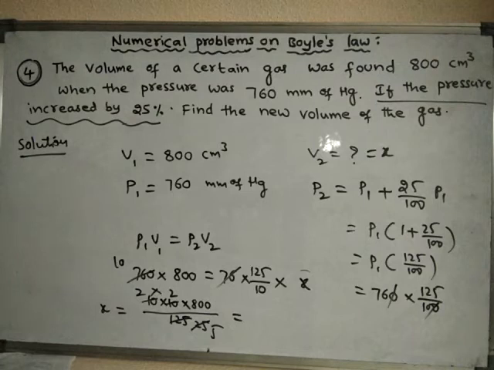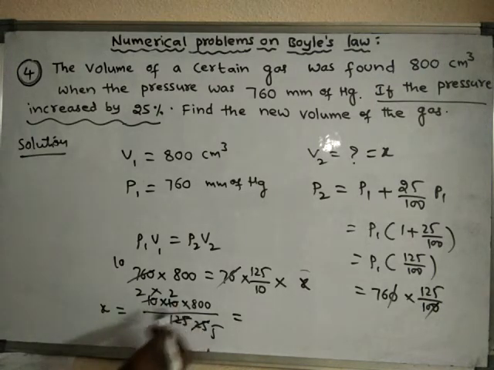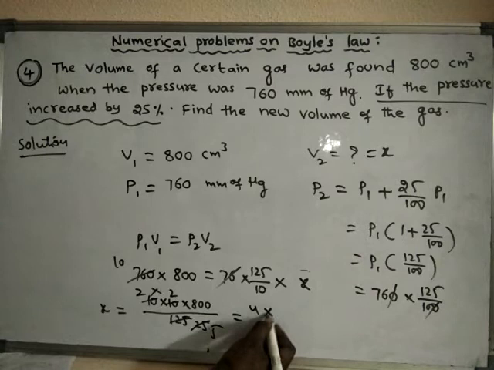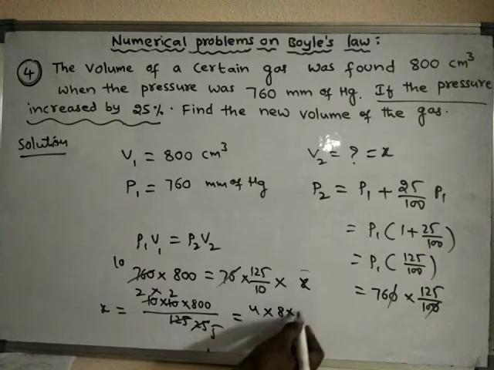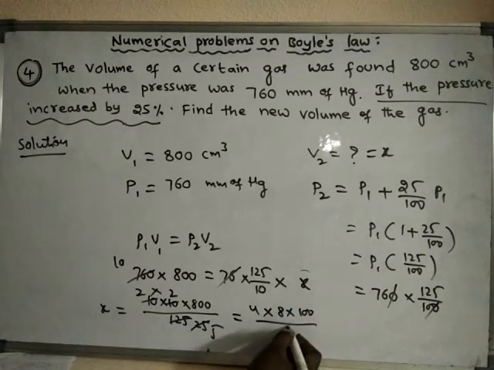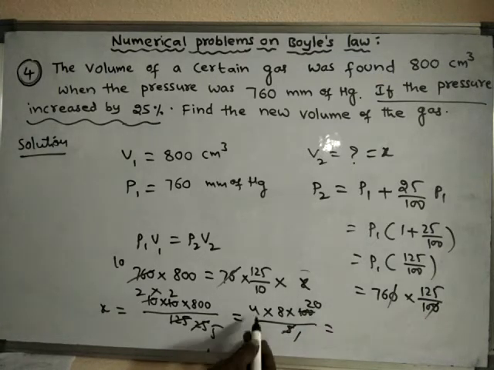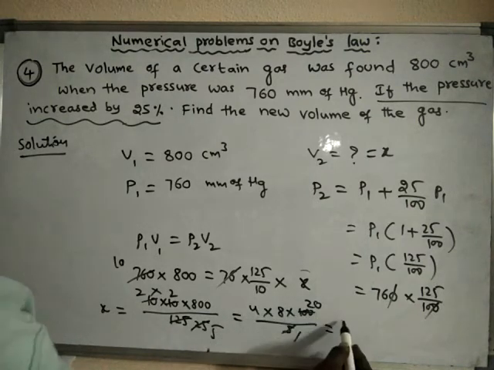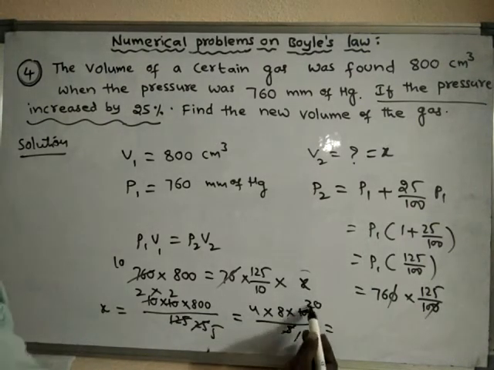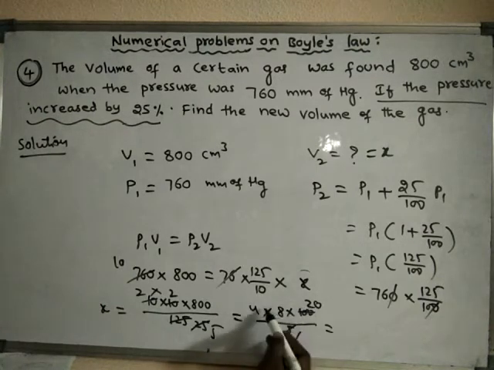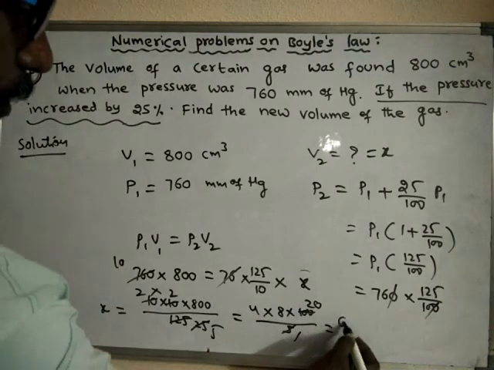If we multiply 4 into 8 into 100 by 5, 5 20s are 100, 8 8s are 64. So here 4 into 2, 80 into 8, so 640.